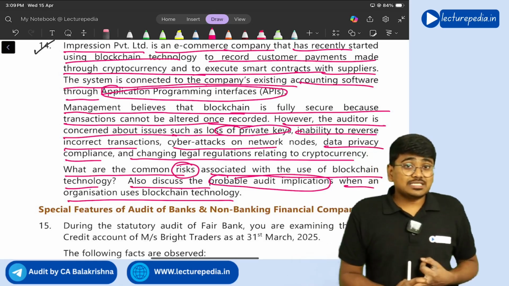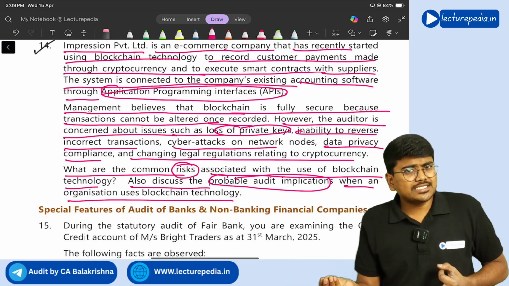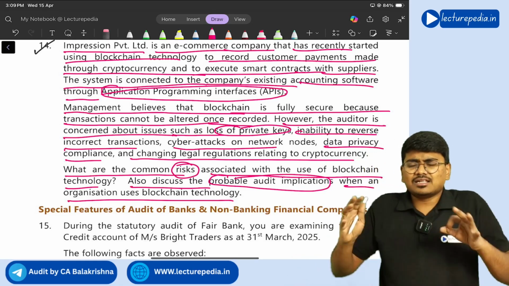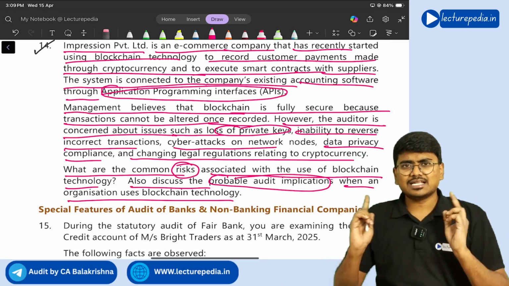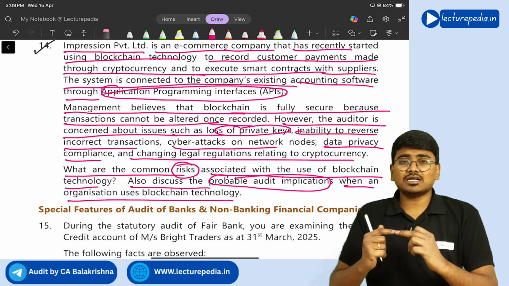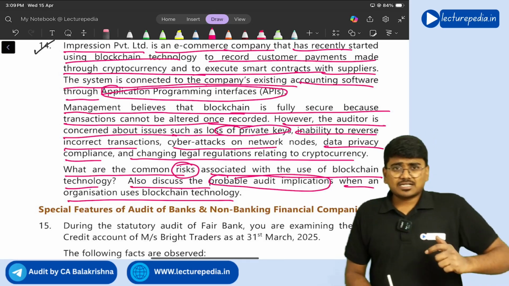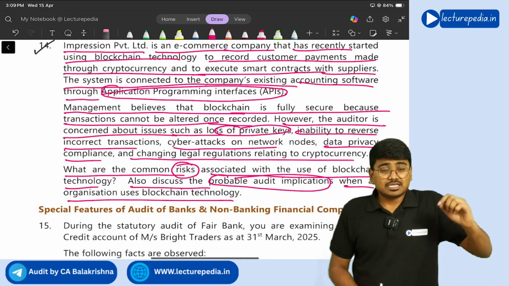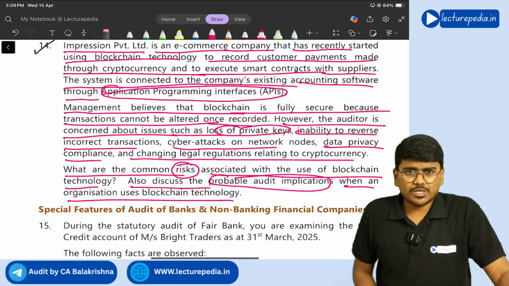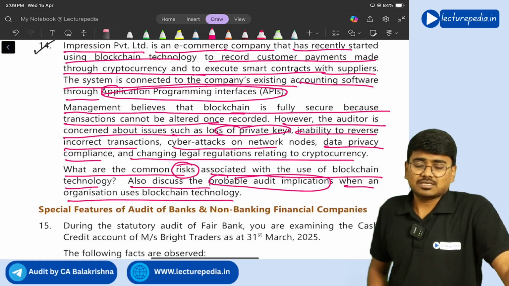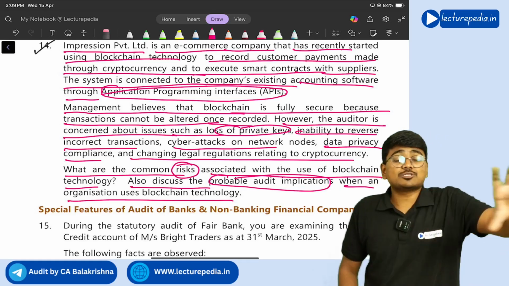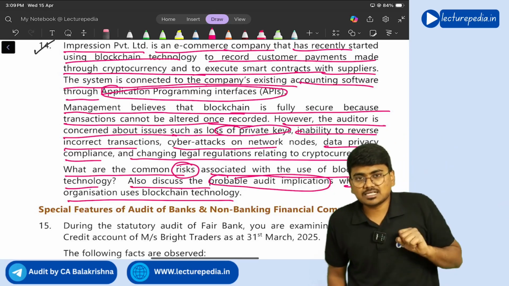Next, with respect to blockchain technology, the regulatory landscape is not developed yet. So the auditor has to ensure whether management of the company is continuously following the latest developments in the area of blockchain with respect to laws and regulations.